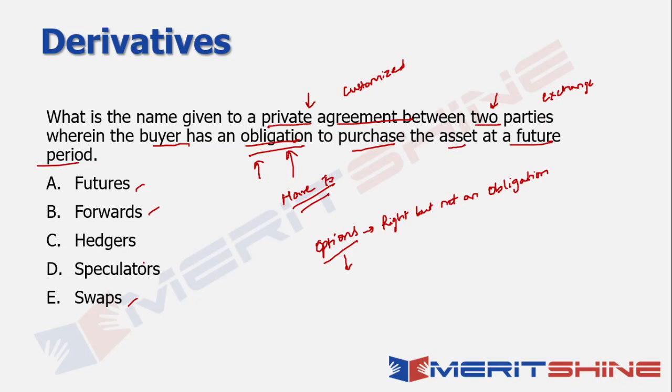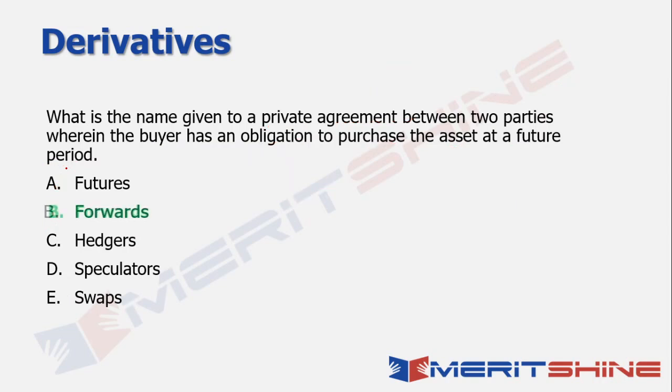So in this case, since there is no exchange of cash flows, this option gets eliminated. Since we are not talking about market participants, these two options also get eliminated. And since we're talking about a private agreement between two parties, the answer becomes forwards and not futures, right? Great. So that's the answer in this case. Now let's move on to the next question.